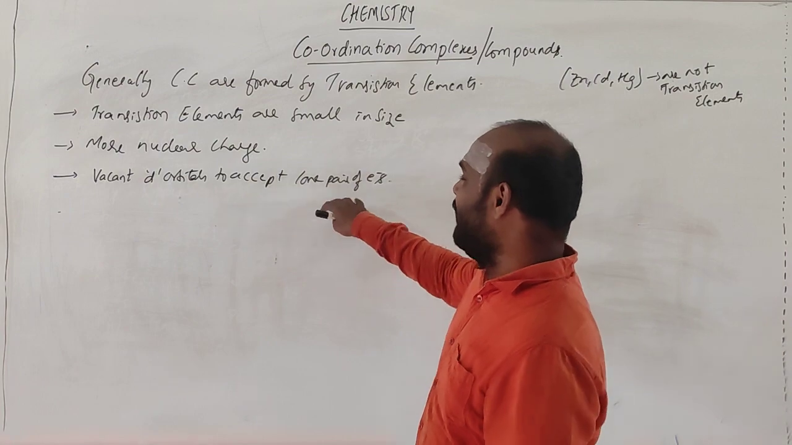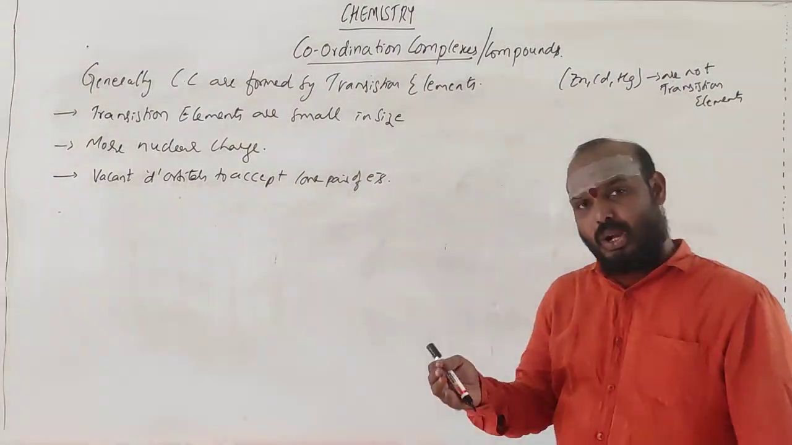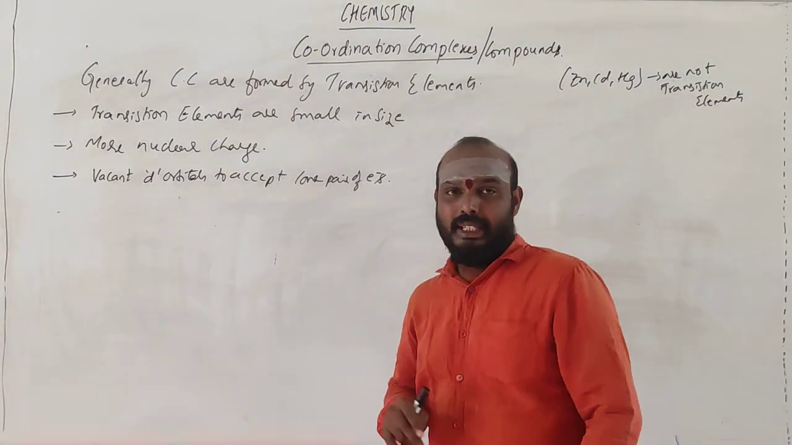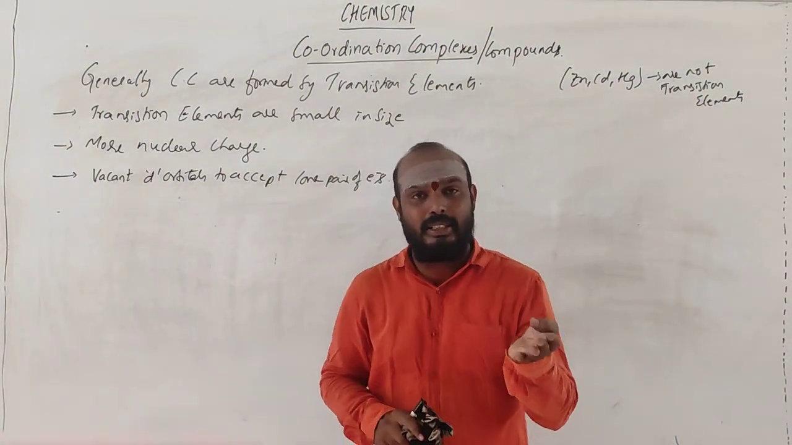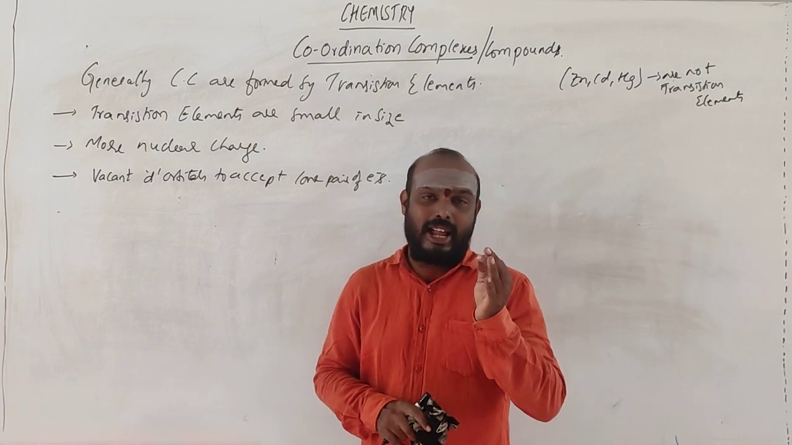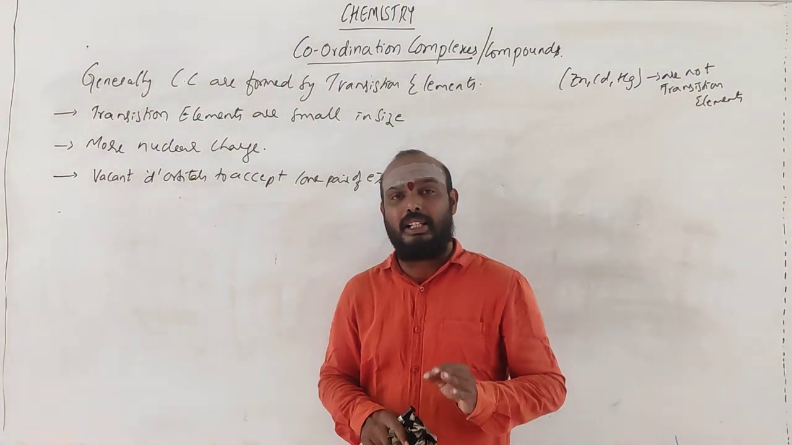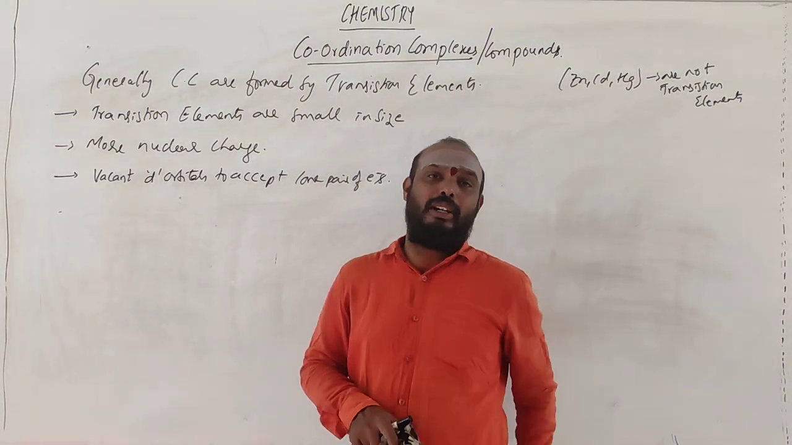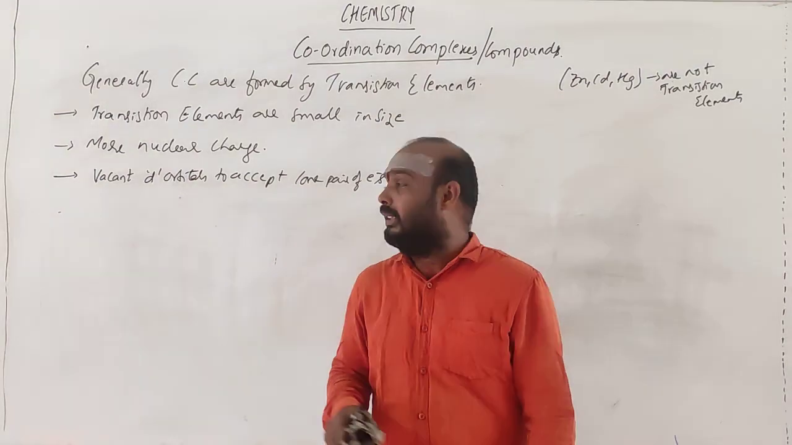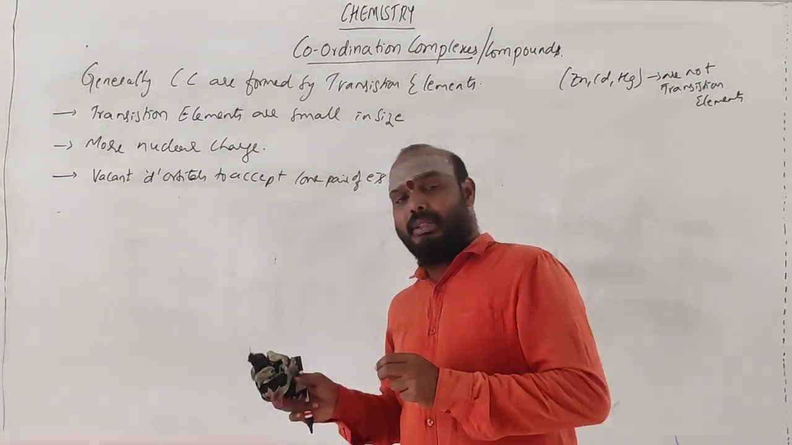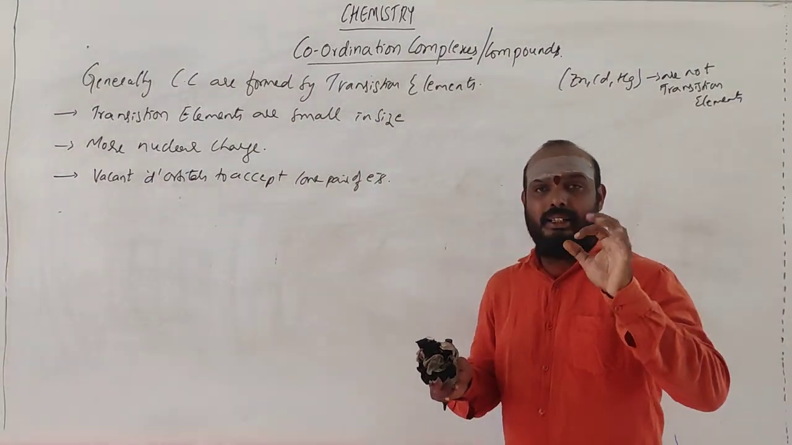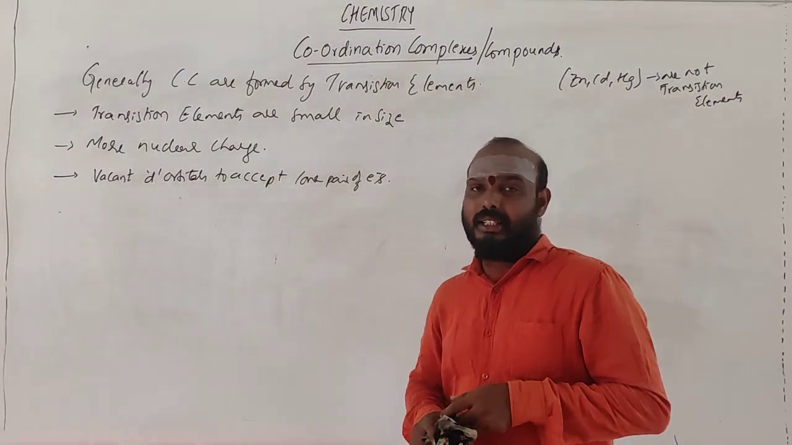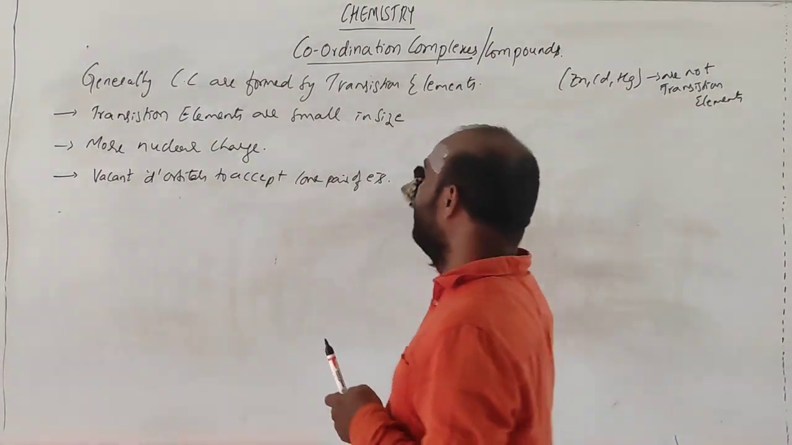What is a vacant d orbital, and what are lone pairs of electrons? We will discuss how they are accepting. First, underline these points in your mind. Coordination complexes are formed by d block elements that have vacant d orbitals. Why are vacant d orbitals required? To accept the lone pair of electrons. They also have high nuclear charge, meaning the nucleus is highly effective in attracting negative things. So these are the factors for the formation of coordination complexes.